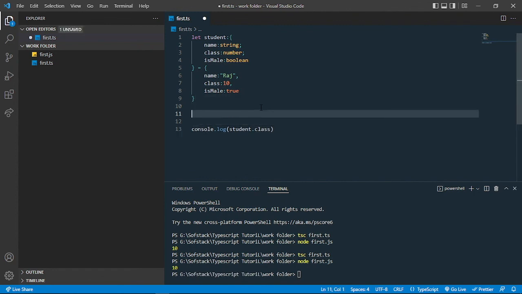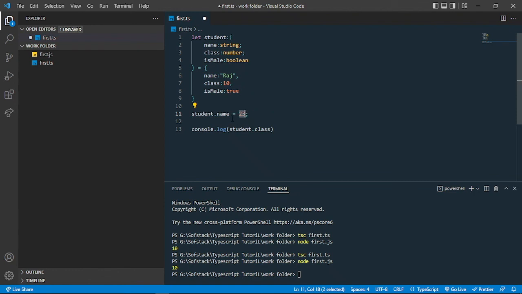If I reassign the data into student dot name and try to add a number in here, you can see that it's giving me an error, that number is not assignable to type string. So only type string can be assigned to this property, which is name. If I put it in double quotes, then the error is gone.